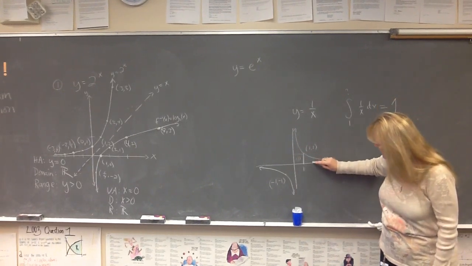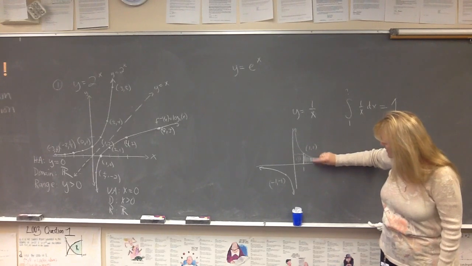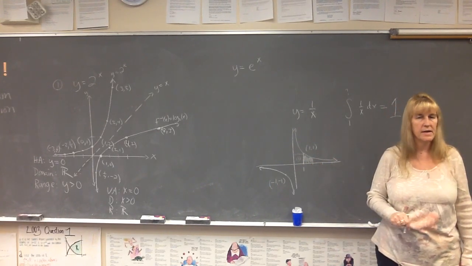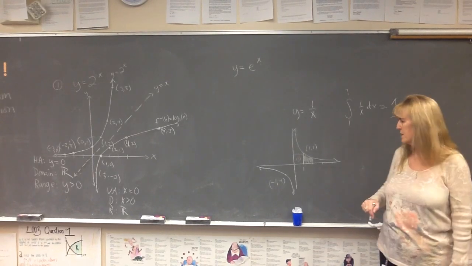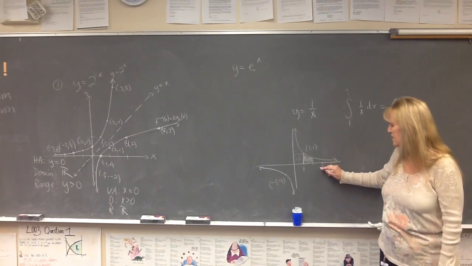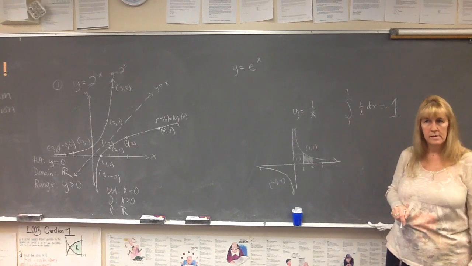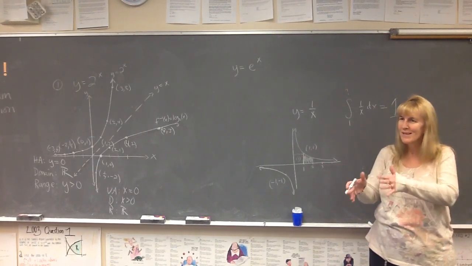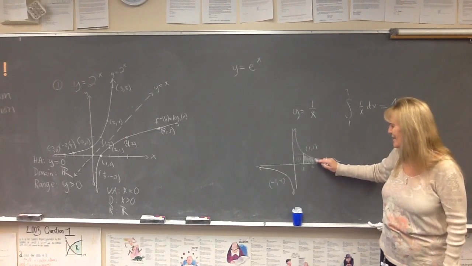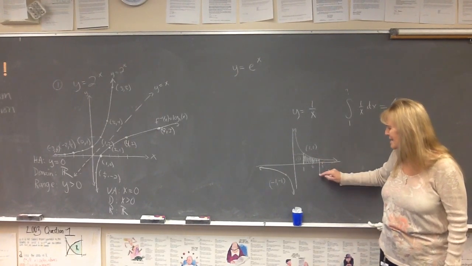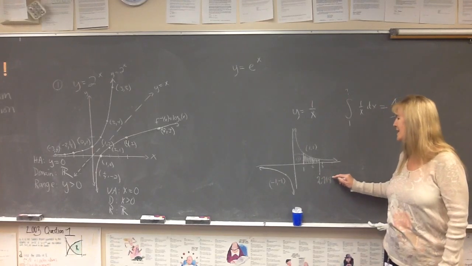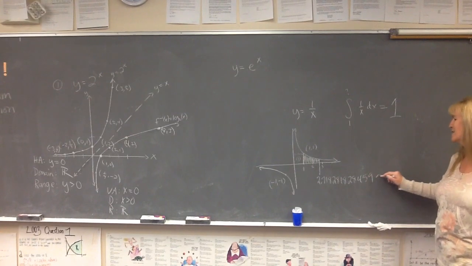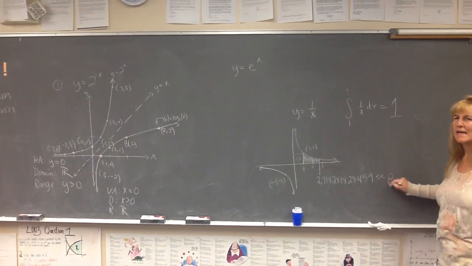So if I chopped it right here at 2 and shaded all this, do you think the region I just shaded is the same as that 1 square unit? No. Not enough or too much? Not enough. Do you think if I went all the way to 3, it would work? Too much. Okay? So this is like Baby Bear here. We have to go somewhere really just right. About 2.7. So it's about 2.7182818284559, otherwise known approximately as e.